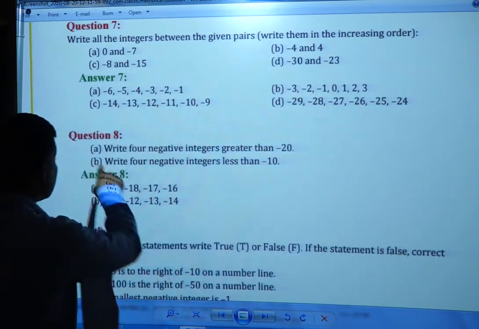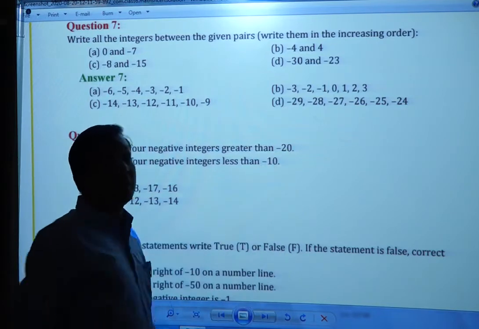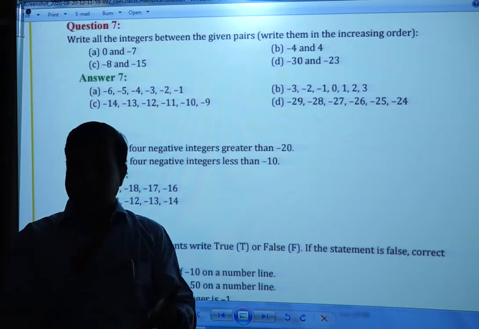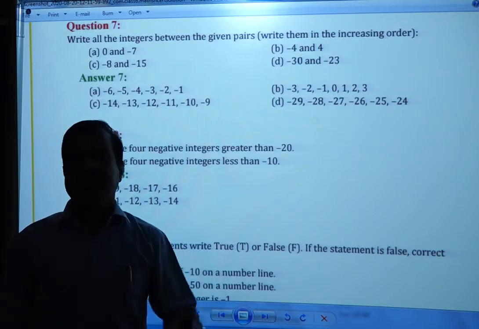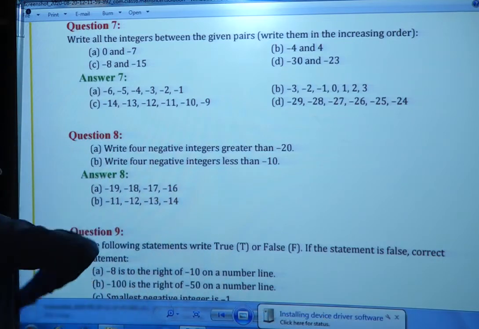Now next, question number 8. Write 4 negative integers greater than minus 20. Write 4 integers which are greater than minus 20. So which are they? Minus 19, minus 18, minus 17, minus 10, minus 5, minus 2, minus 1. Anything you can write here.